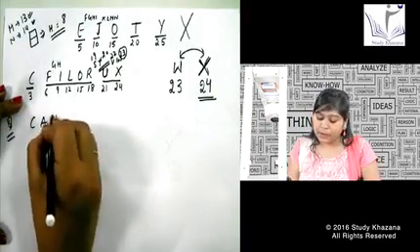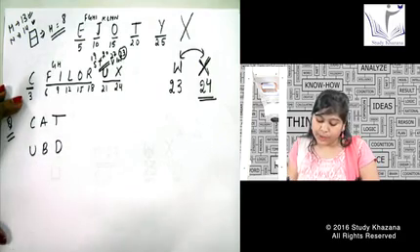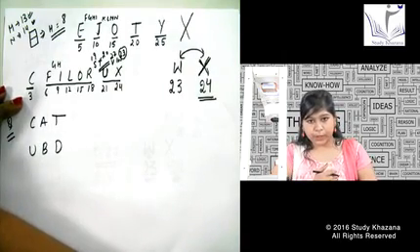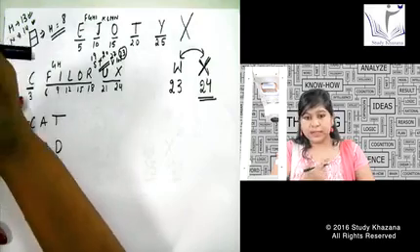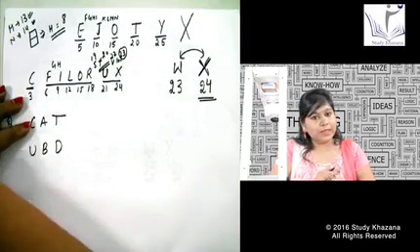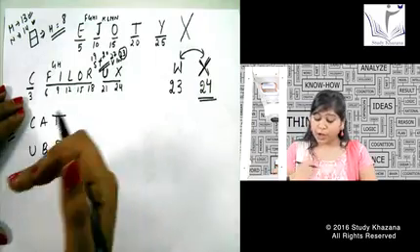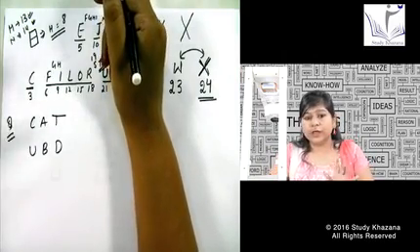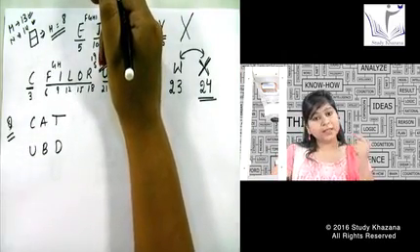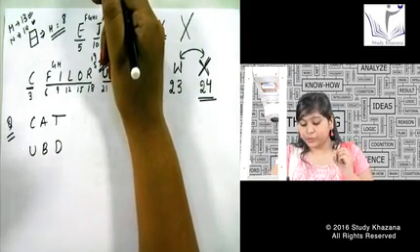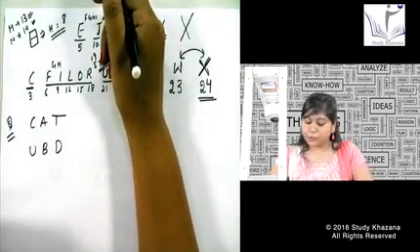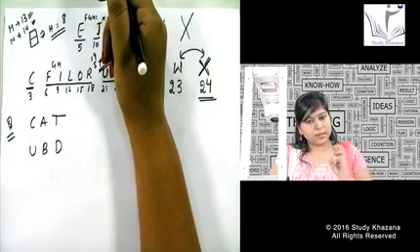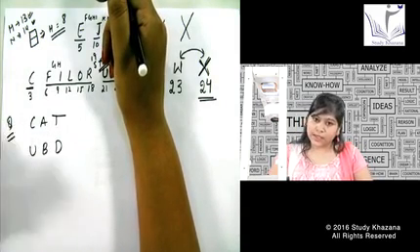Let us say cat is encoded in a language as UBD. Can you think of a coding pattern that is given between cat and UBD? Is it a direct coding? Say if I say C, I have written D after C, we can easily find out it is a +1 pattern. But now I have written UBD after cat. How will I find out the pattern? Can I see a D over here in this UBD word? See, start guessing the pattern. How will you guess the pattern? You can either write out the positions of the alphabets above cat, or you can just guess the pattern also. Since this is a simple 3-letter word, you can guess the answer also.